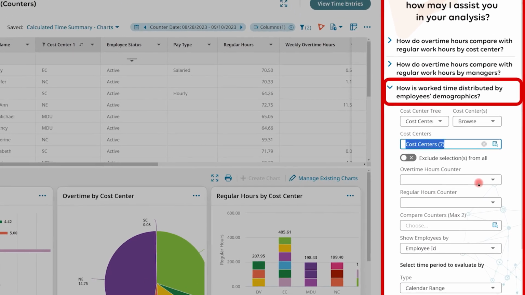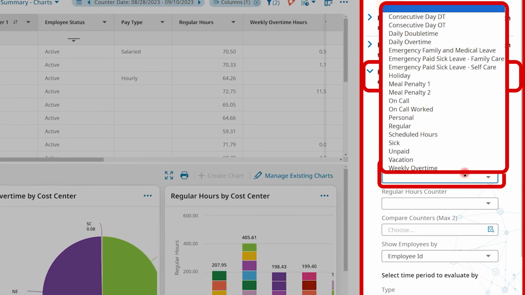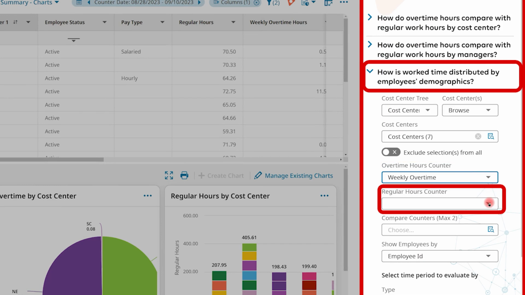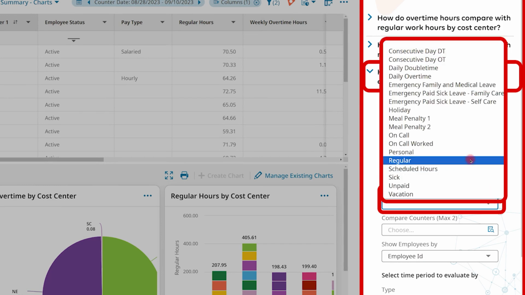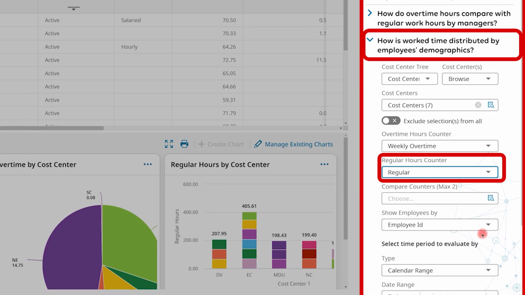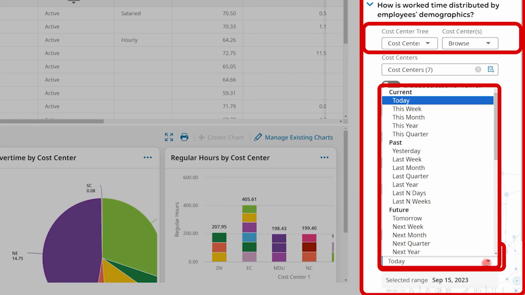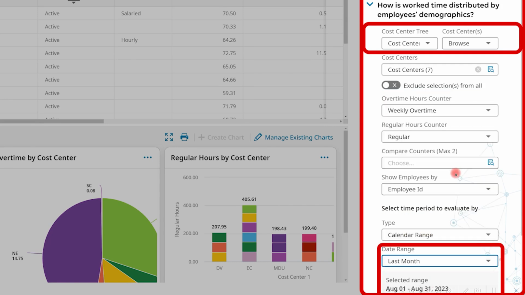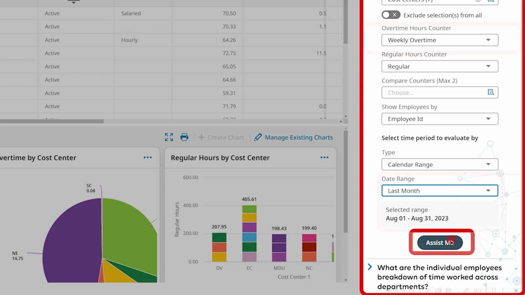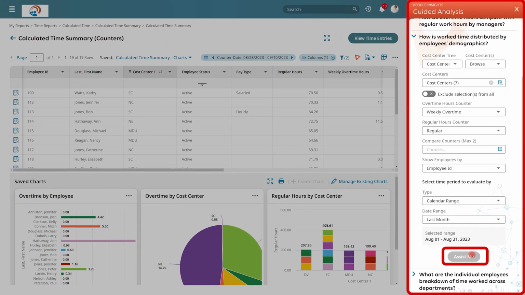Then, in this case, we are going to be reviewing our weekly overtime hours and our regular hours. And finally, we can establish the date range that we will be evaluating. So in this case, let's look at last month's data. And once you're ready, you can click on the Assist Me button, and this will bring up our Insights Explorer results.